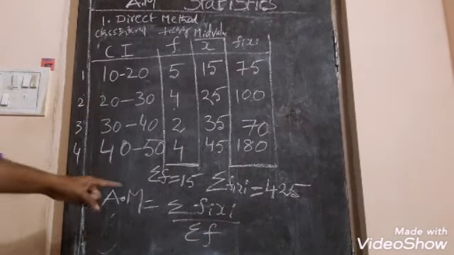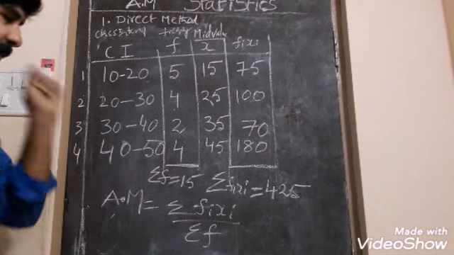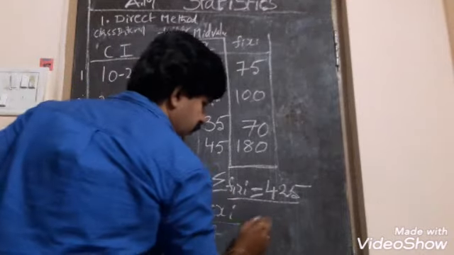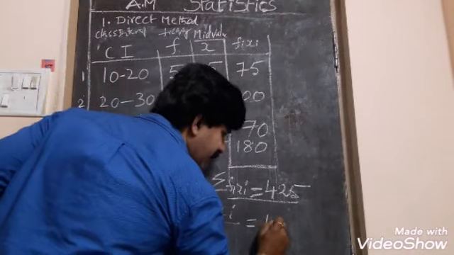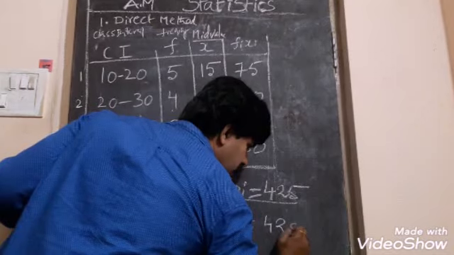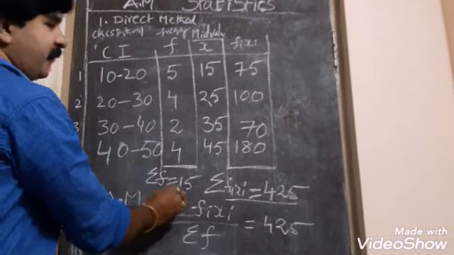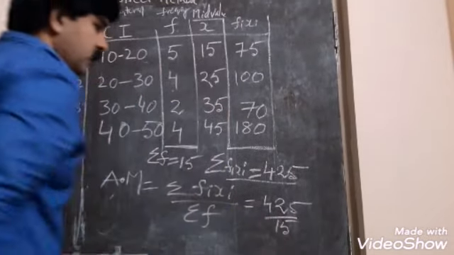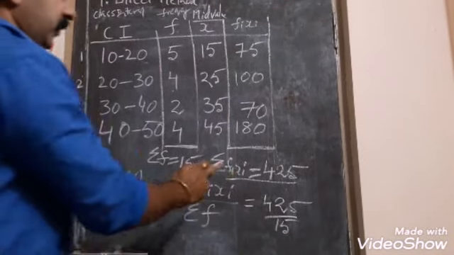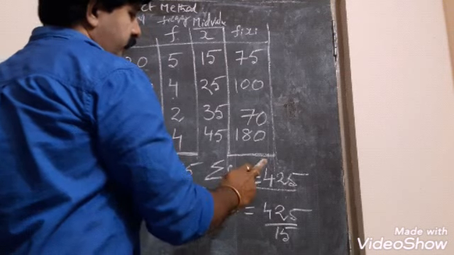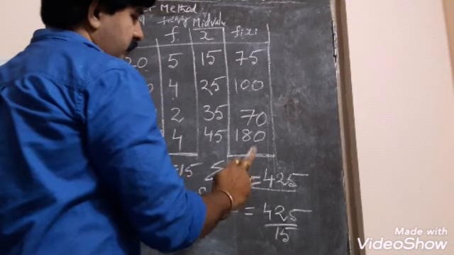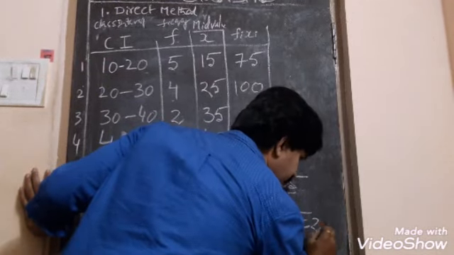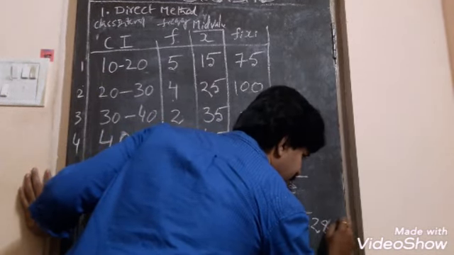What is the arithmetic mean? Sigma fi xi by sigma f. What is sigma fi xi we got? This is 425. What is sigma f we got? It is 15. So what is the value? 425 divided by 15 is 28.3. So the value would be 28.33.